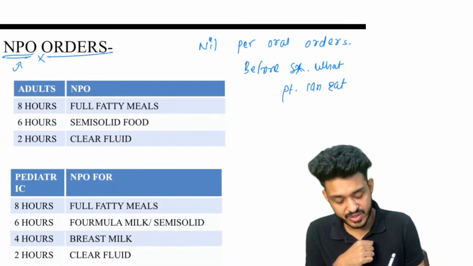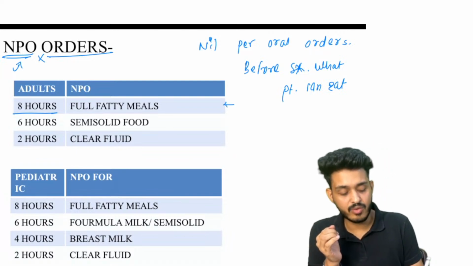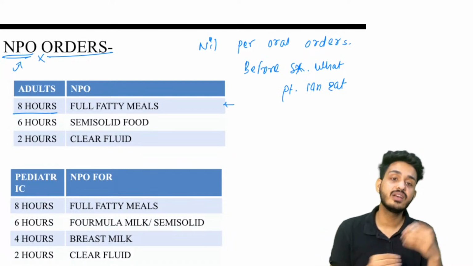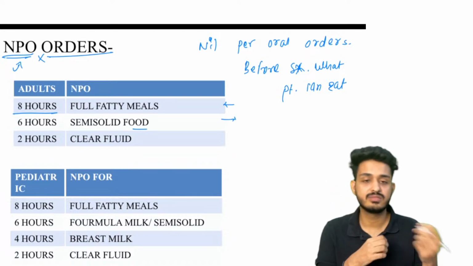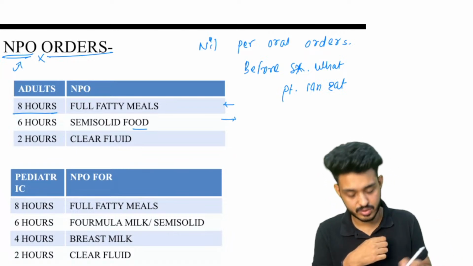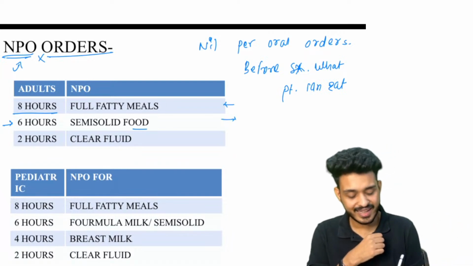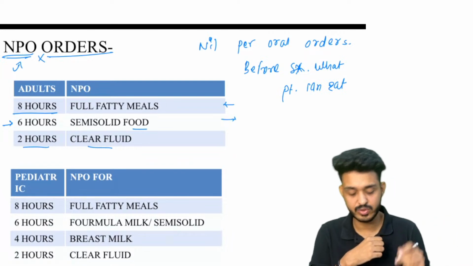For an adult patient, full fatty meals can be had 8 hours before surgery. For example, if he wants to have biryani, he can have biryani at night and surgery in the morning, right? Next, semi-solid food like dalia, khichdi, all those things, you can have 6 hours before the surgery. And clear fluid like water, you can have 2 hours before the surgery, okay?